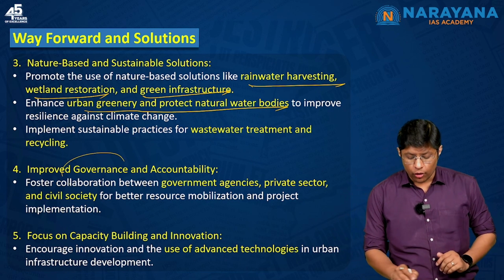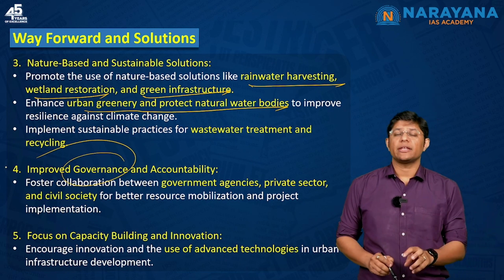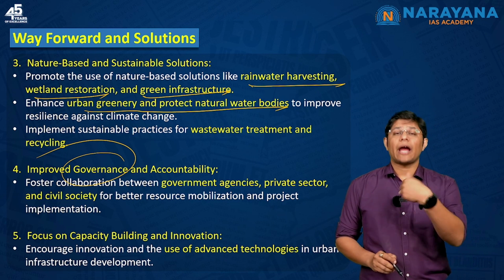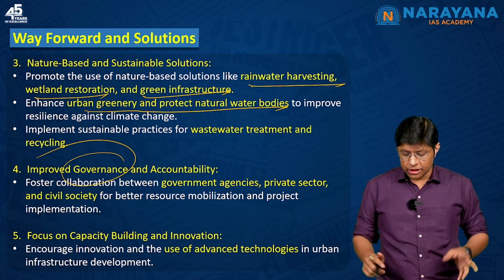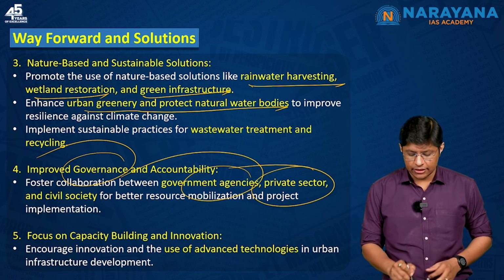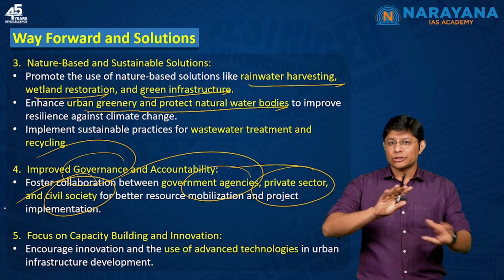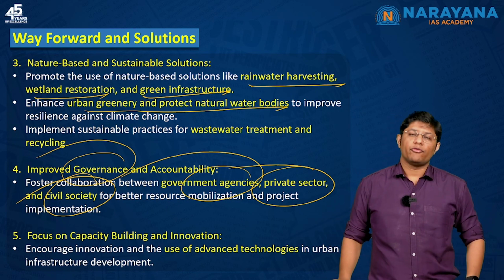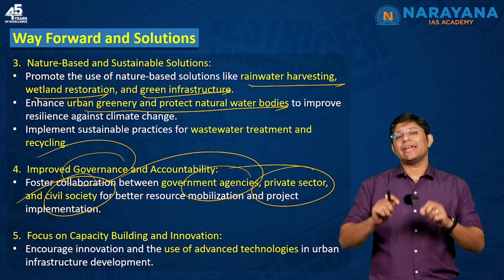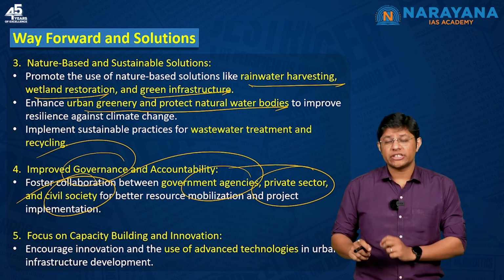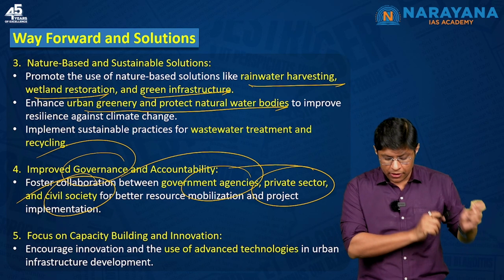Then we have to focus on governance. We have to ensure that the governance is transparent and accountable. For that, there has to be collaboration between government agencies, the private sector, and civil society, so that resources can be better mobilized for better implementation. And last, we have to build the capacity of the people or officials who are part of the urban local bodies.